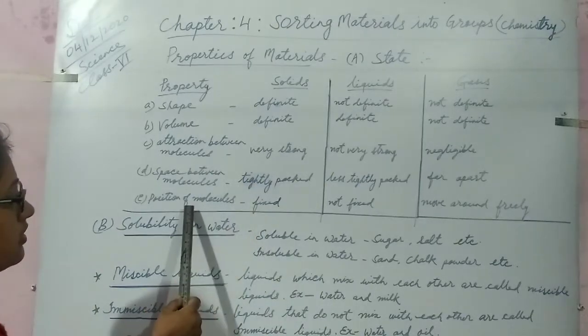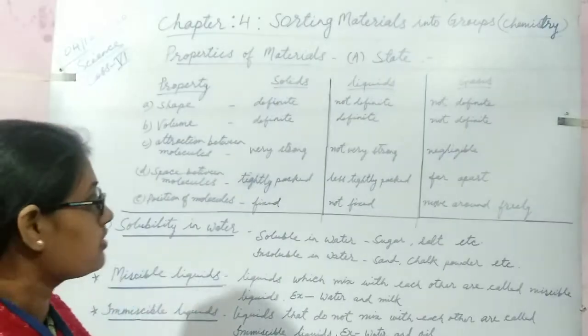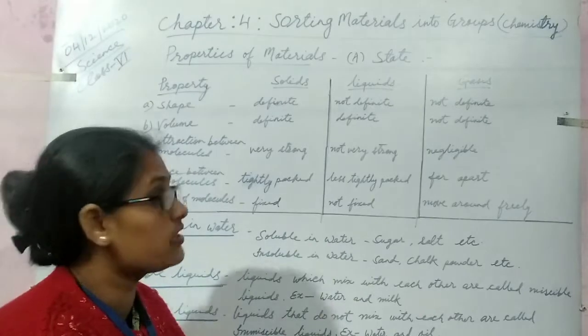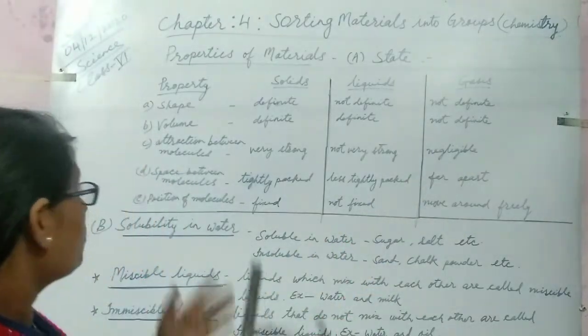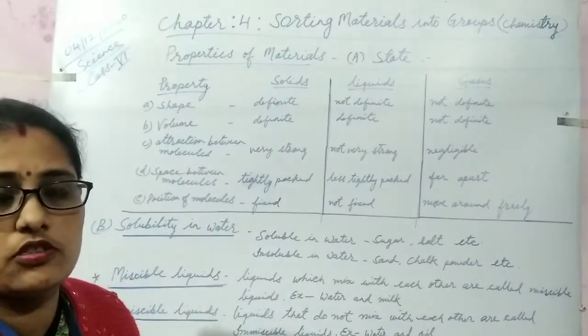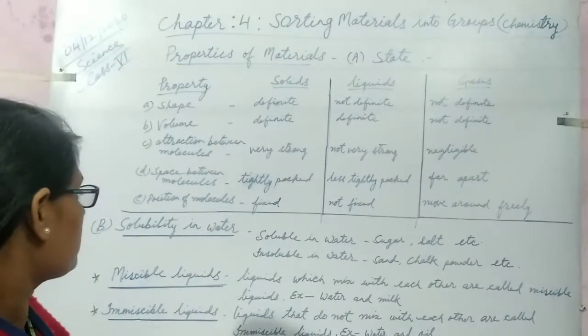Now, the position of molecules in solid, liquid and gases. In solids, the position of molecules is fixed. In liquids, it is not fixed. But in gases, they move around very freely. So these are all some properties of solid, liquid and gases.